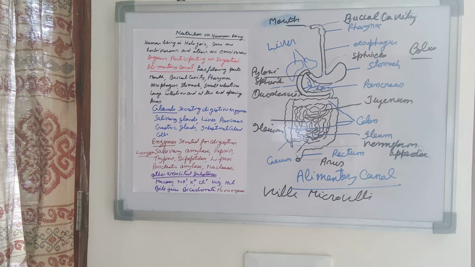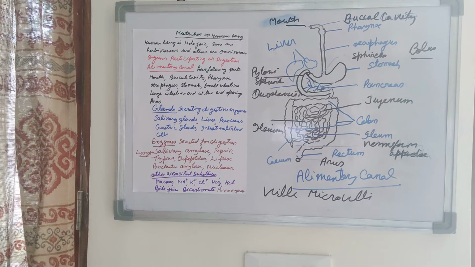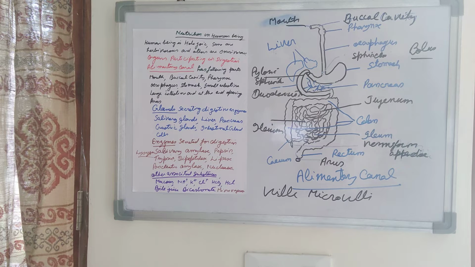These microorganisms are symbiotic. They are not harmful. They take nutrition from the human being and also protect the intestine inside. So these are all associated substances. Now we will describe one by one how the food is digested in the alimentary canal.